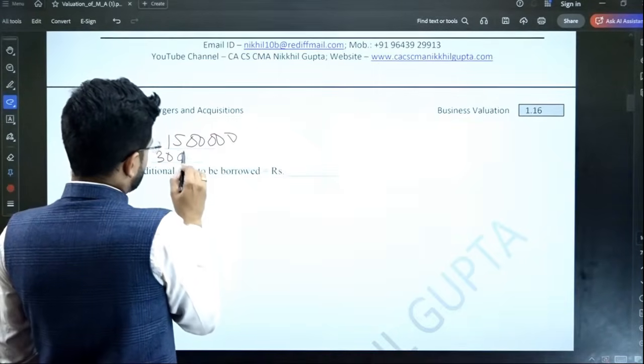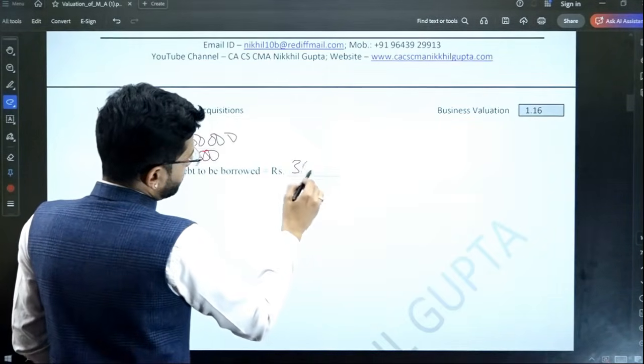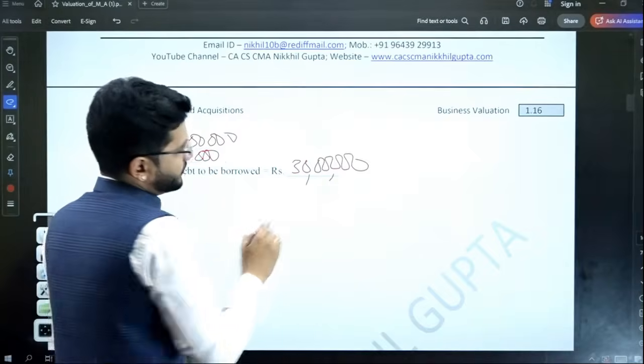So X is 30 lakhs. So the additional debt which is to be borrowed is 30 lakhs.